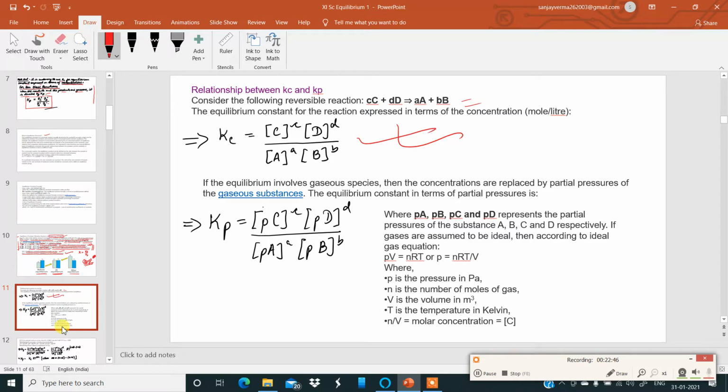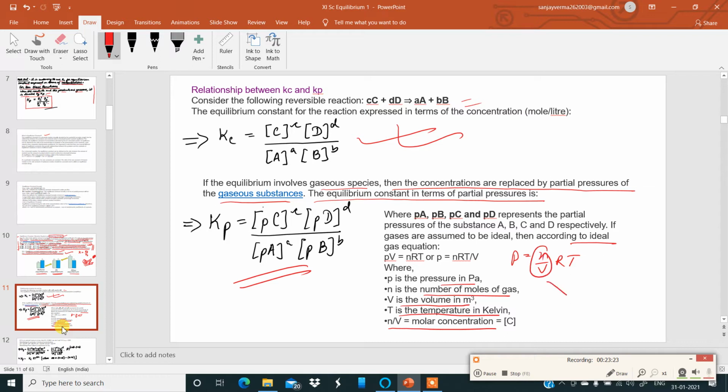Now, if the equilibrium involves gaseous species, then the concentrations are replaced by partial pressures of the gaseous substances. The equilibrium constant in terms of partial pressure is written in this manner. Kp is equal to P_C^c P_D^d and so on. Now, remembering the ideal gas equation, we know PV is equal to nRT, or P is equal to nRT by V. P is equal to n by V RT, where P is the pressure, n is the number of moles of the gas, V is the volume in meter cube or liters, T is the temperature in Kelvin, and n by V is molar concentration. So we can have P is equal to CRT.